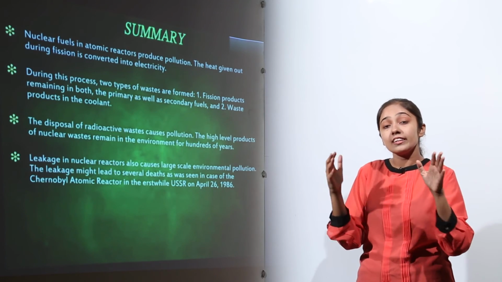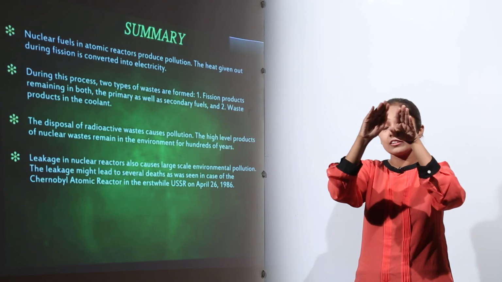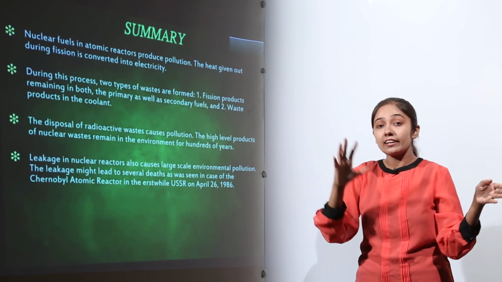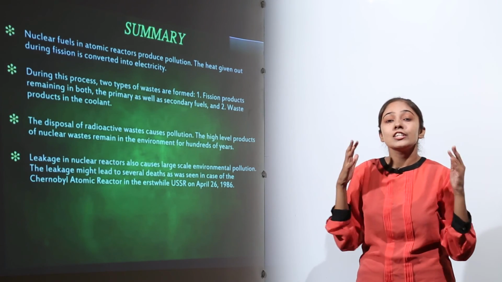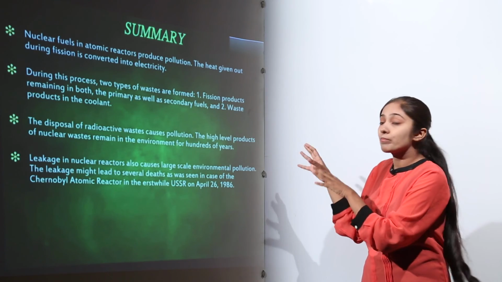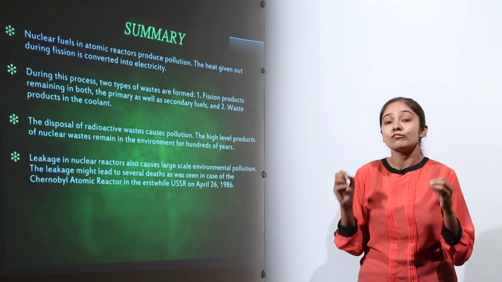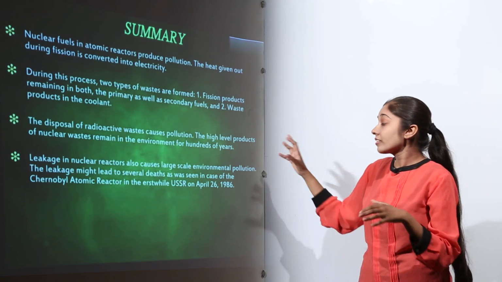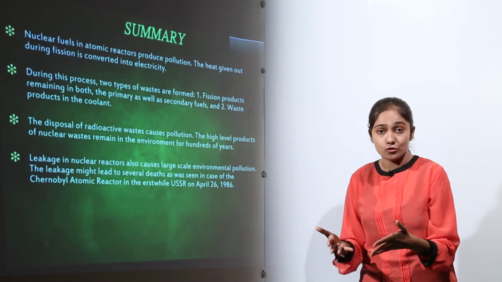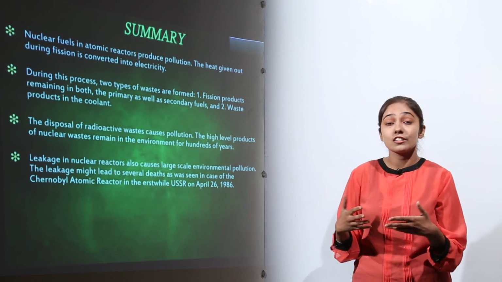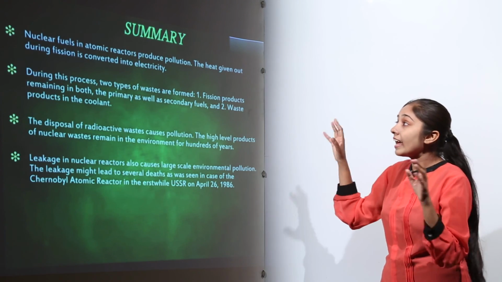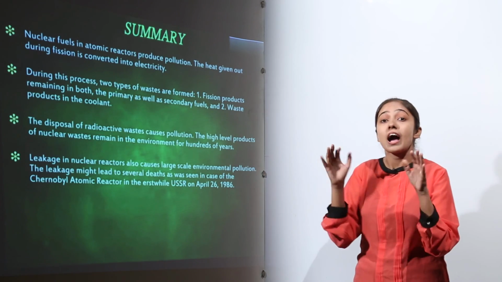For the protection and the use of that shield over the reactor, the USSR had to spend a lot of money. So this Chernobyl disaster is one of the worst disasters in history. So this is how radioactive pollution is caused, and this is how radioactive pollution harms us.